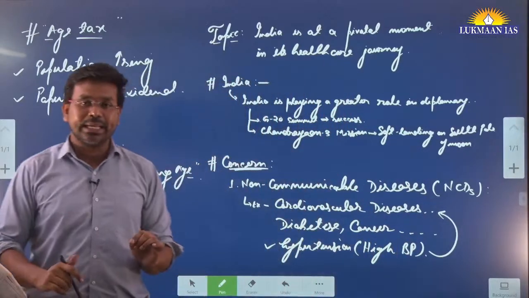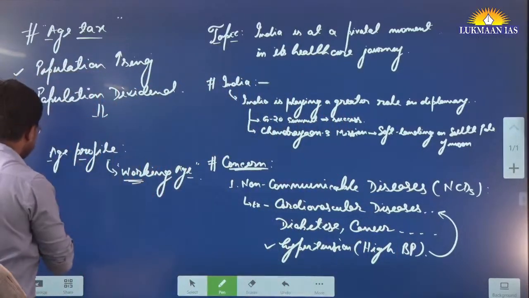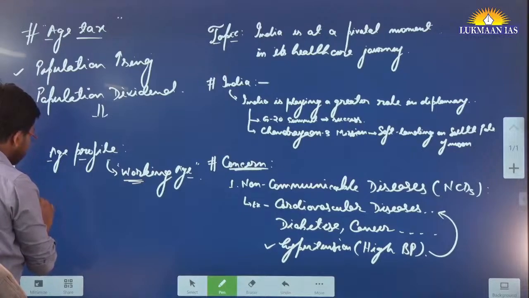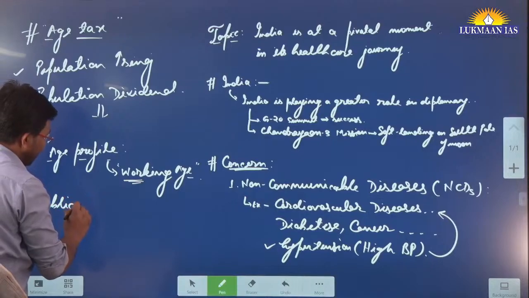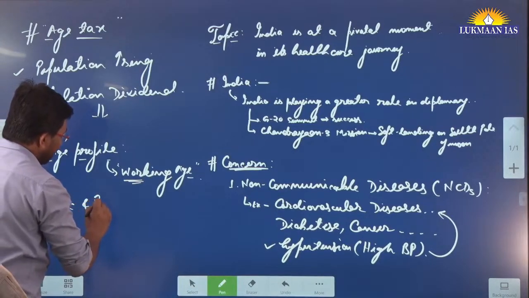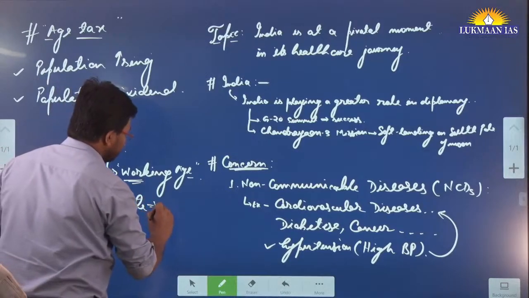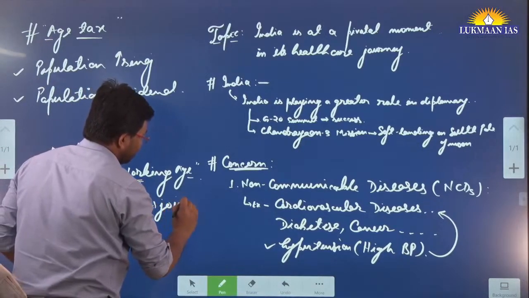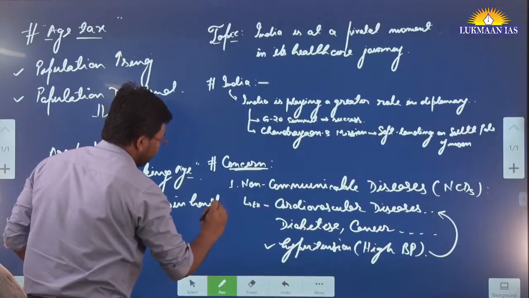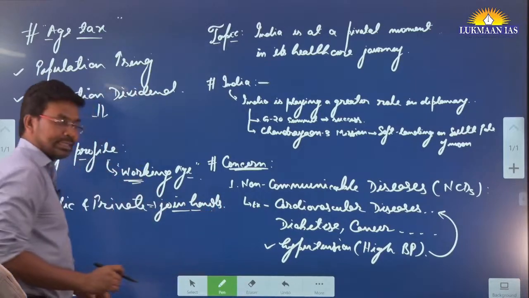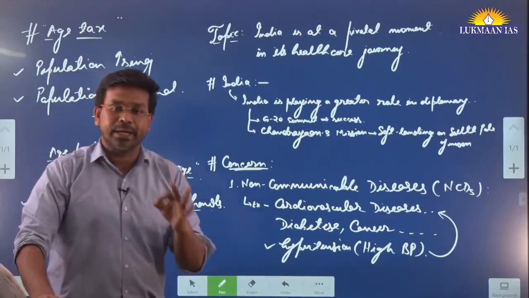And how can we take care of them? The author says that there should be a public-private partnership, which means public healthcare facilities and private healthcare facilities should come together, they should join hands to share expertise and raise awareness among people.